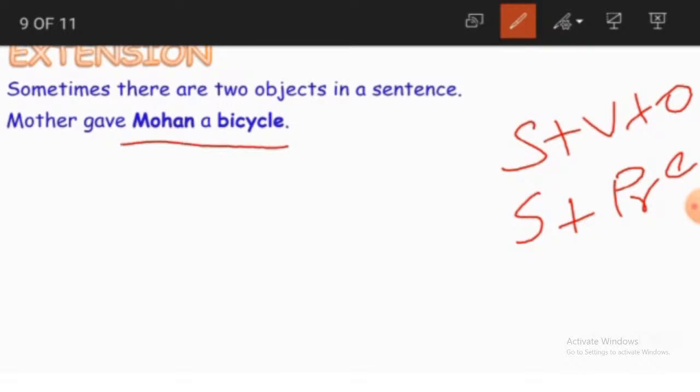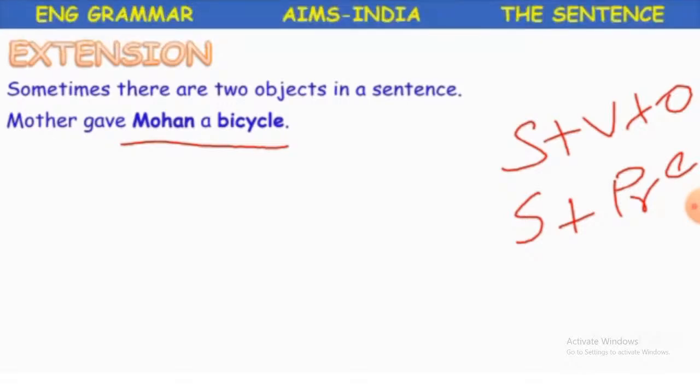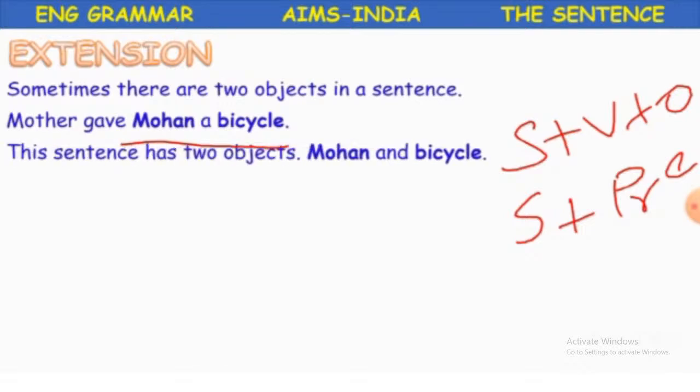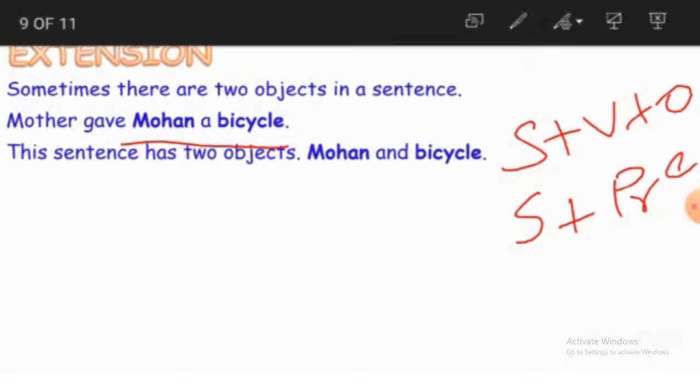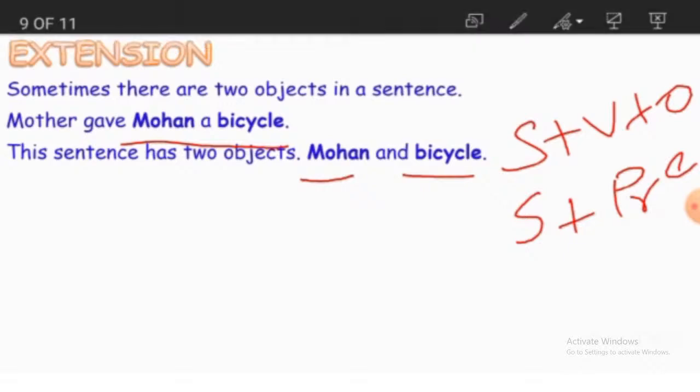If you read this sentence: mother gave Mohan a bicycle. Here you have 2 objects. What are they? Mohan and bicycle. So Mohan and bicycle both are the objects here.